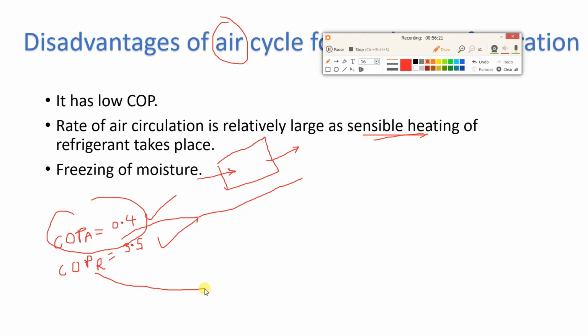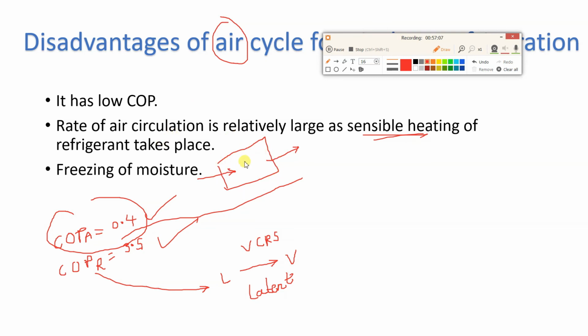But when you consider a vapor compression refrigeration system, what happens? In the evaporator, liquid refrigerant enters. That liquid refrigerant takes the heat from the food products and gets converted into vapor. We are talking about the vapor compression refrigeration system now. Here the type of heat involved is latent heat. When sensible heating is there, as in aircraft, the mass flow rate of air circulation is more.